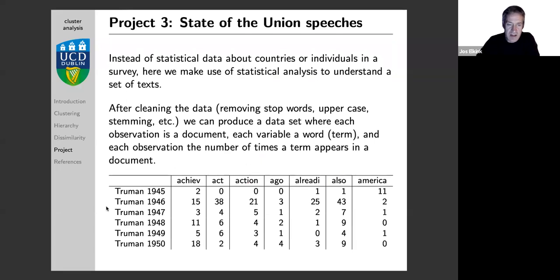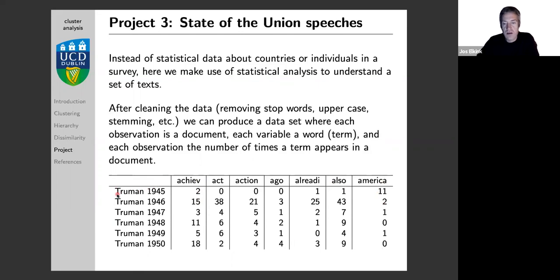And this is a snapshot of the matrix that we're going to look at. The matrix is much larger. We have 240 speeches. I think we have about 4,000 terms, words. So this is just a snapshot of the matrix.